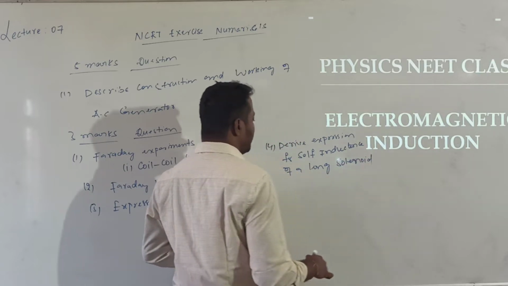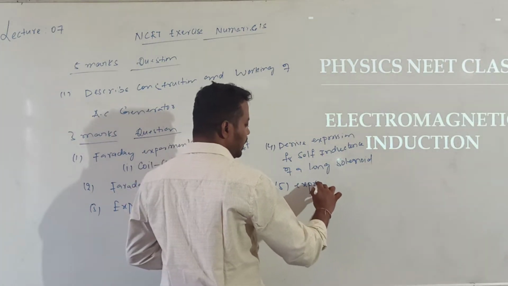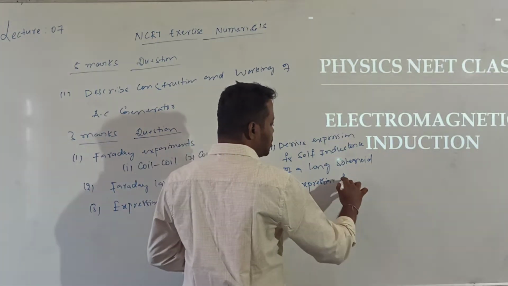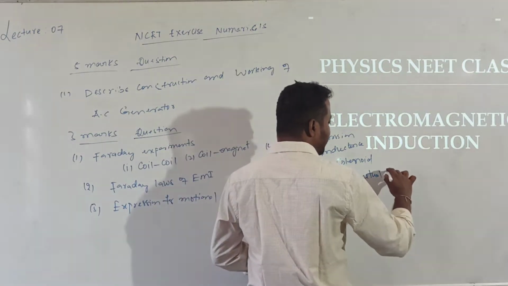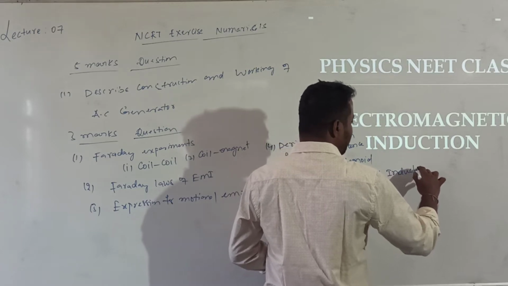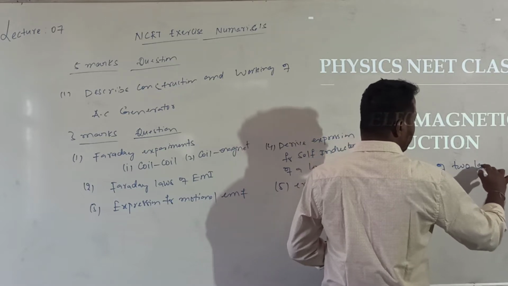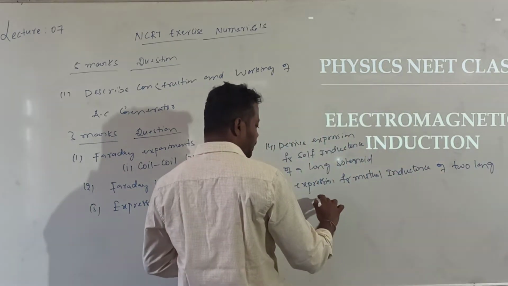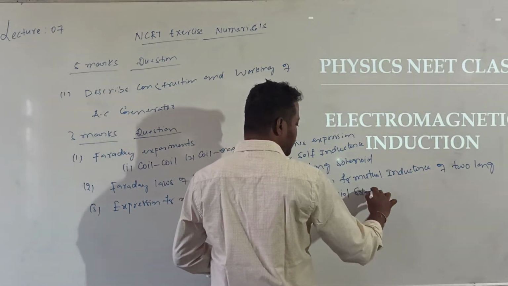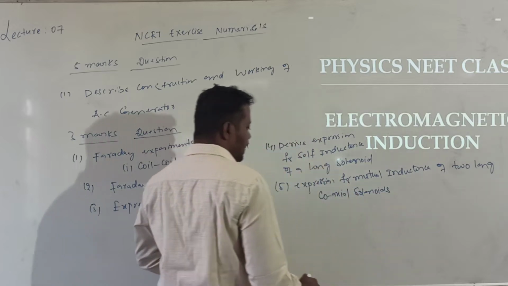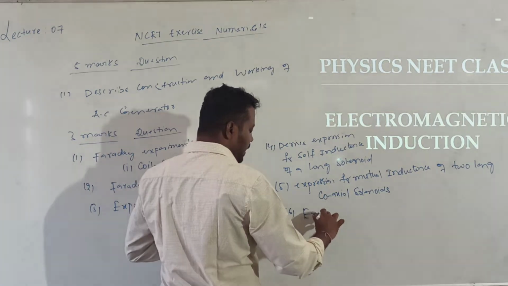The next one is the expression for mutual inductance of two long coaxial solenoids. The last one is the expression for energy stored in a coil.